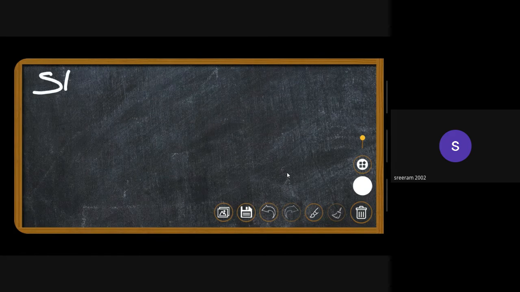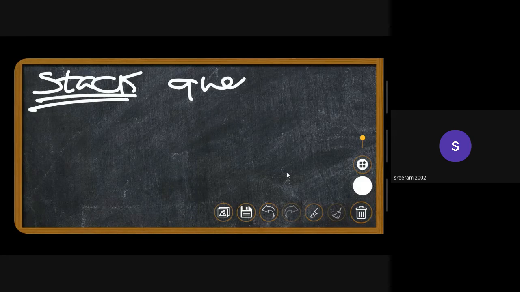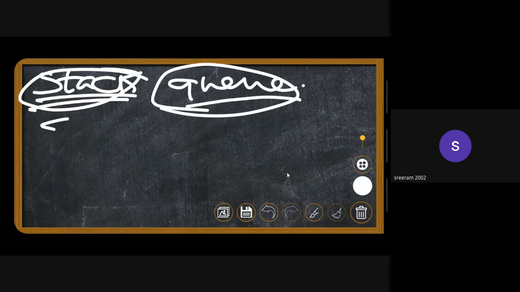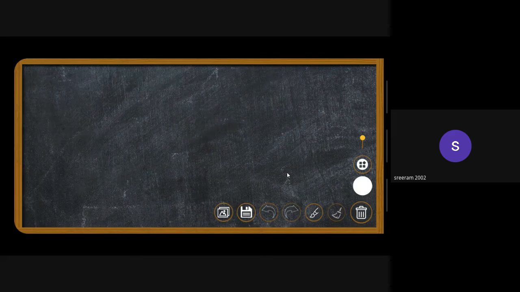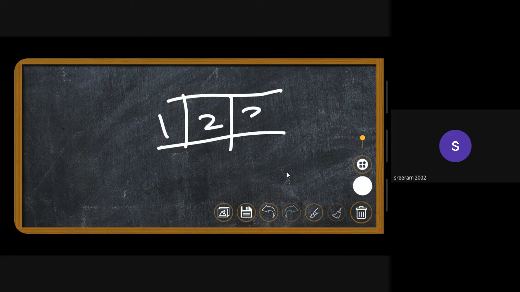So you should be implementing a stack using a queue. First of all, if you want to do something with the other, you should know the similarities and the differences. That is the basic point. So what are the similarities between stack and queue? If you have noticed already, you might have noticed.